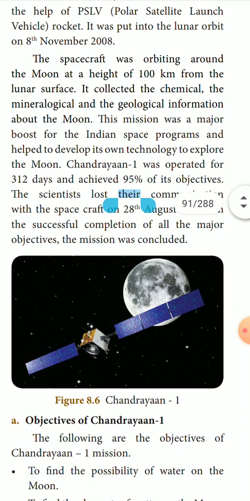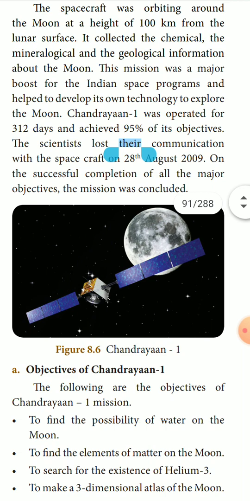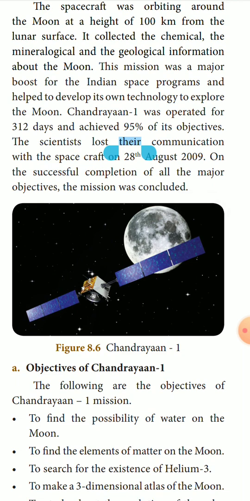This mission was a major boost for the Indian space program and helped to develop its own technology to explore the moon. Chandrayaan-1 was operated for 312 days and achieved 95% of its objectives. It was meant to study the moon and it achieved 95% of the result, and was able to collect data of the moon from the Chandrayaan.